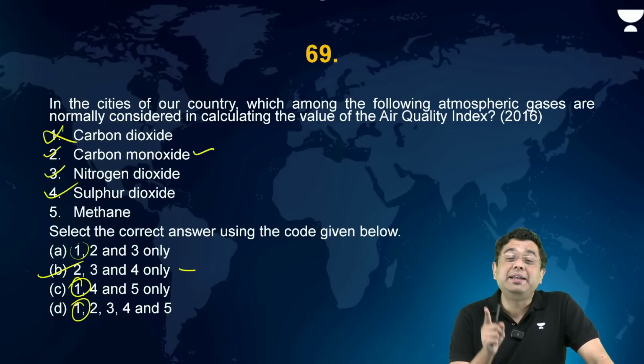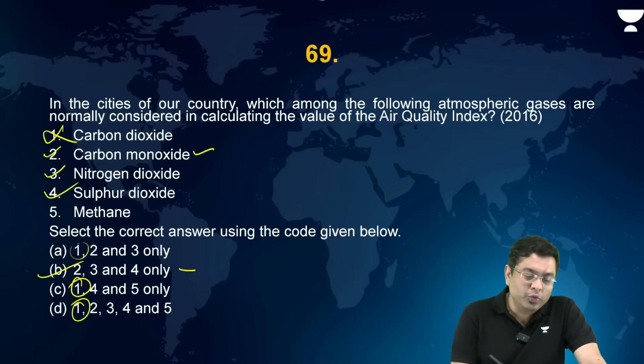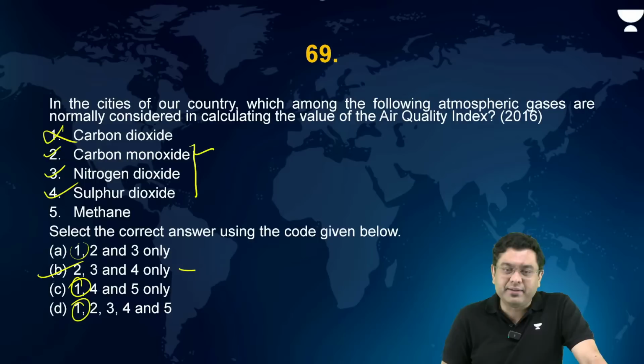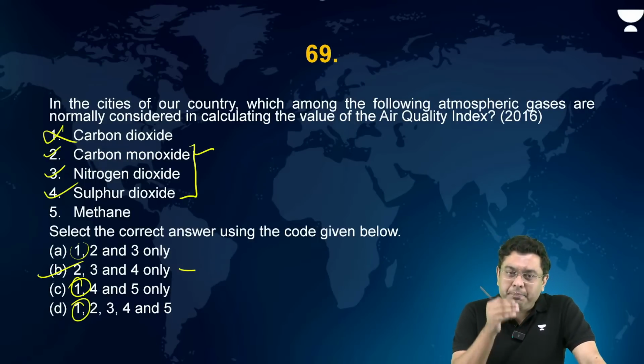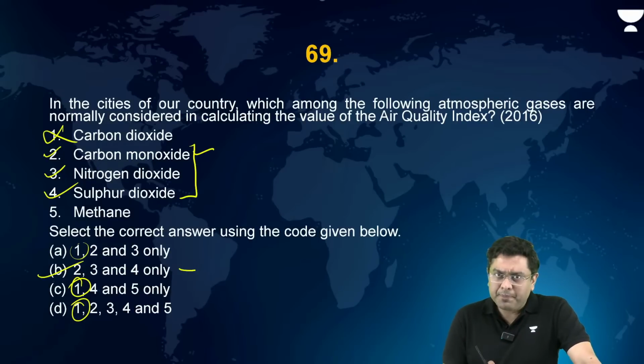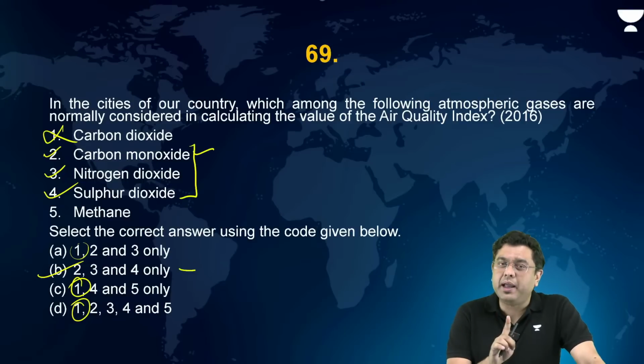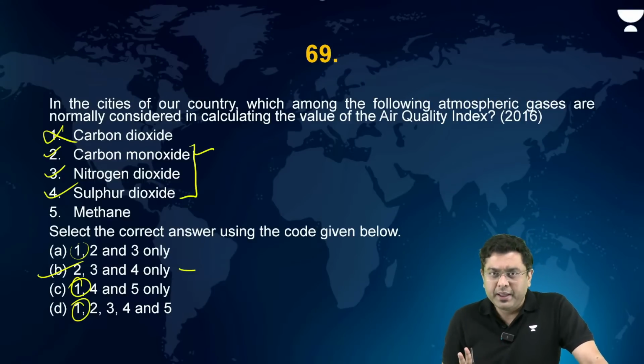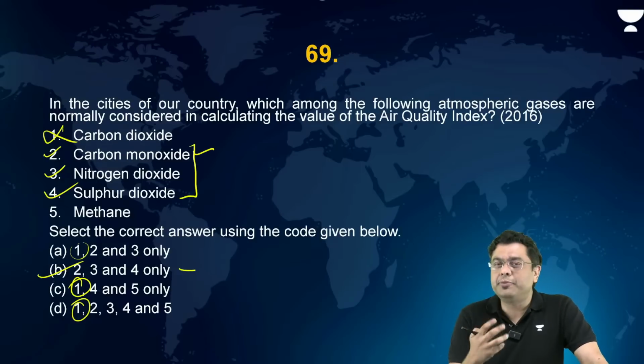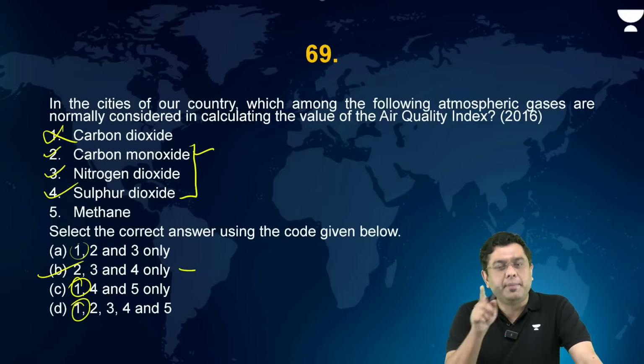Carbon dioxide is not considered in AQI, but carbon monoxide is always considered. Please understand that. That is what I have been repeating multiple times. I won't repeat it any further now. Carbon dioxide is not considered because it is not a pollutant. Carbon dioxide is a greenhouse gas. It is not considered to be a pollutant. That is the basic understanding in terms of what is a pollutant and what is a greenhouse gas. You can check it on the internet as well. I am sure the internet will vouch for that.